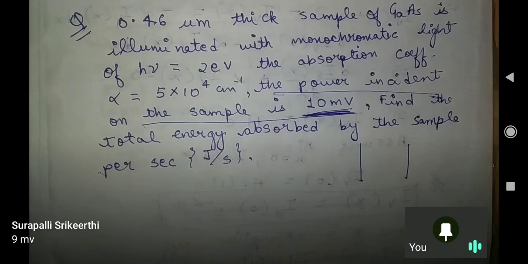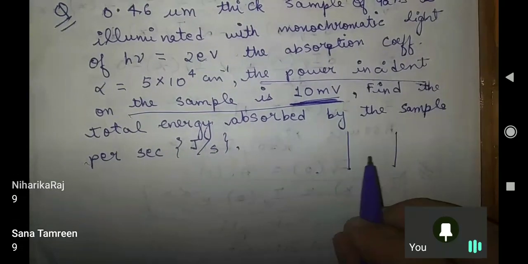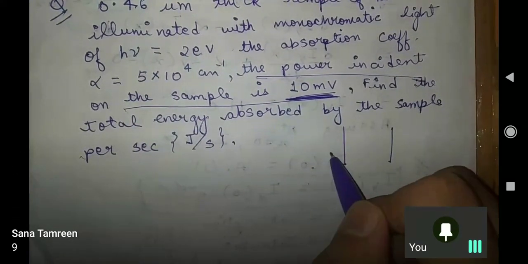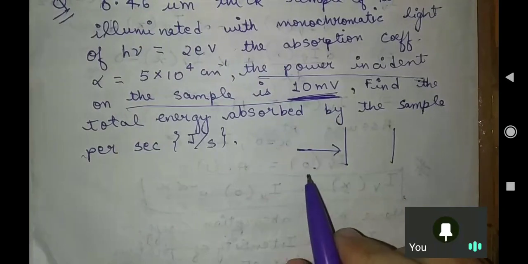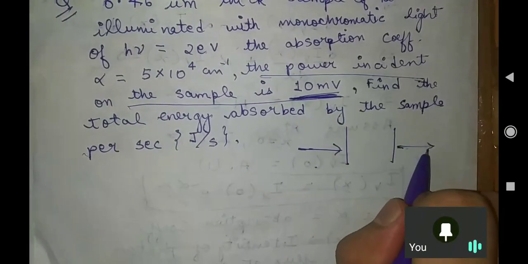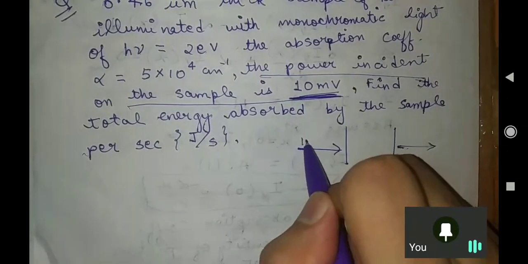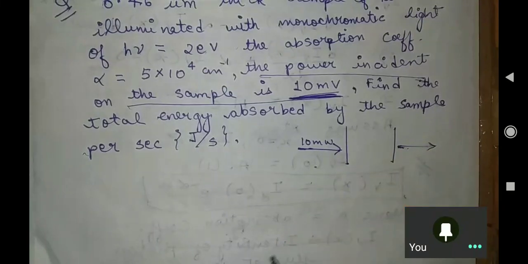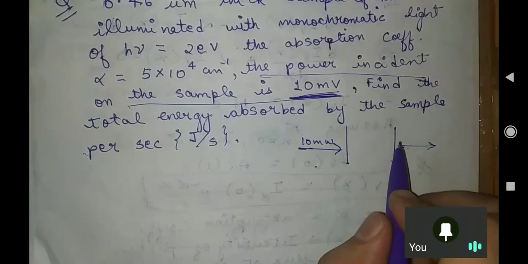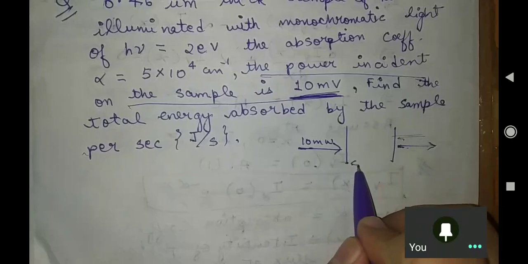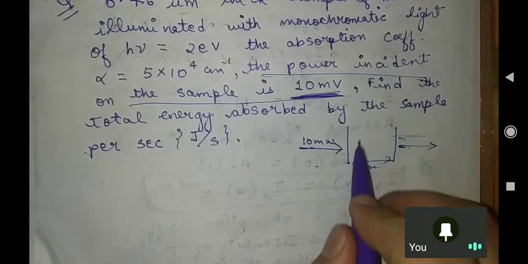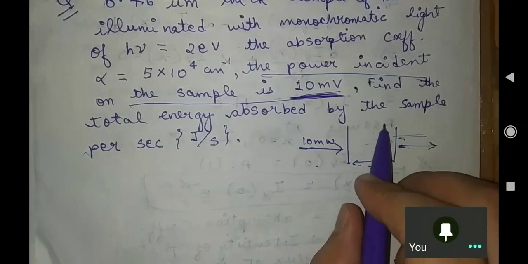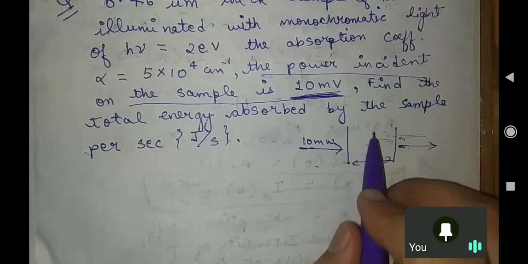Yeah, Suryapali has said the right answer, sir, 9 milliwatt. Now you got the point of what I want to convey. Yeah, Sanna Tarim, very good. So from here the power was coming to your semiconductor, and from here it was going out. 10 milliwatt of power is coming from air, and some amount is going out. This is the distance x, the thickness of the semiconductor. So what I was asking from you, the total energy absorbed. So what will you write?